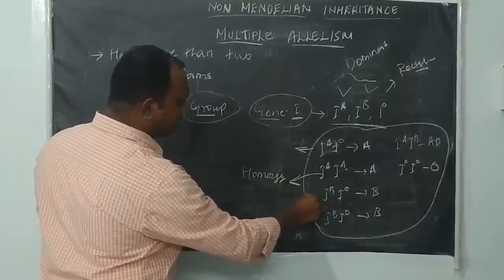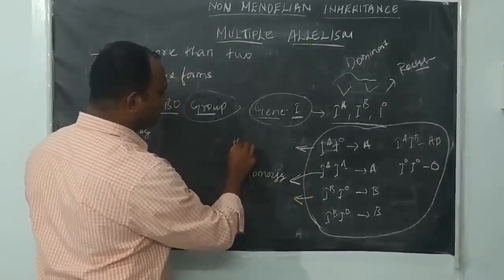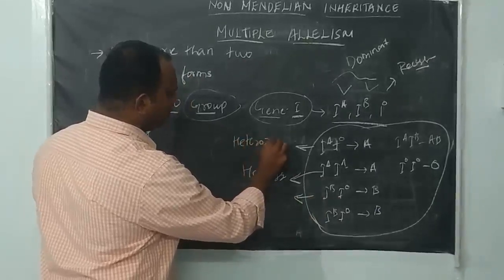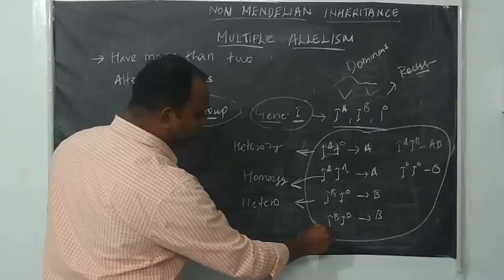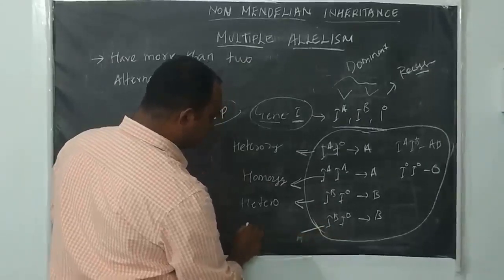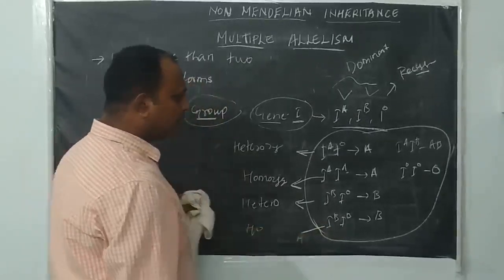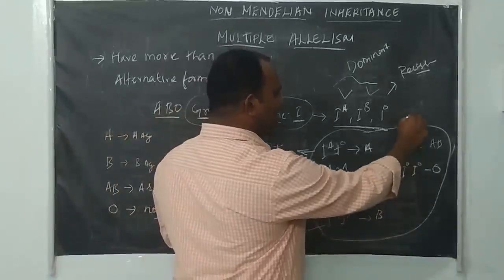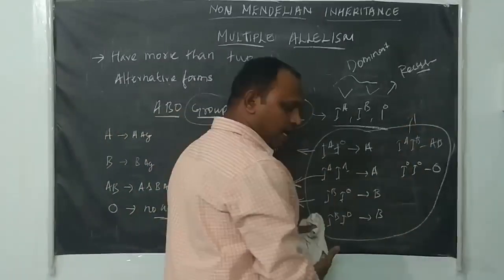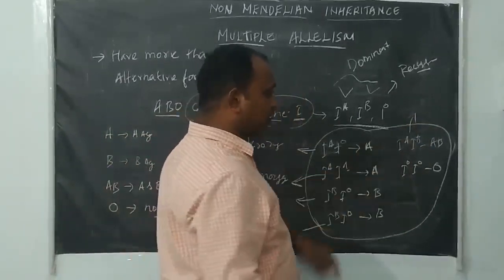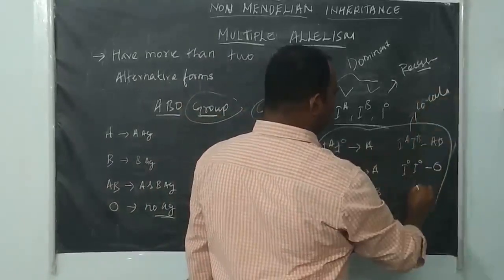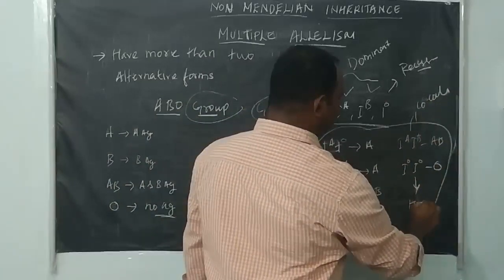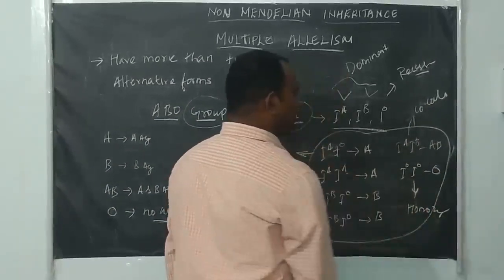IA I naught and IB I naught are heterozygous, one dominant, one recessive, right? IB alone is also homozygous dominant. But in IAIB, both are expressed equally, so this one is co-dominant. This one, I naught I naught, is homozygous recessive.